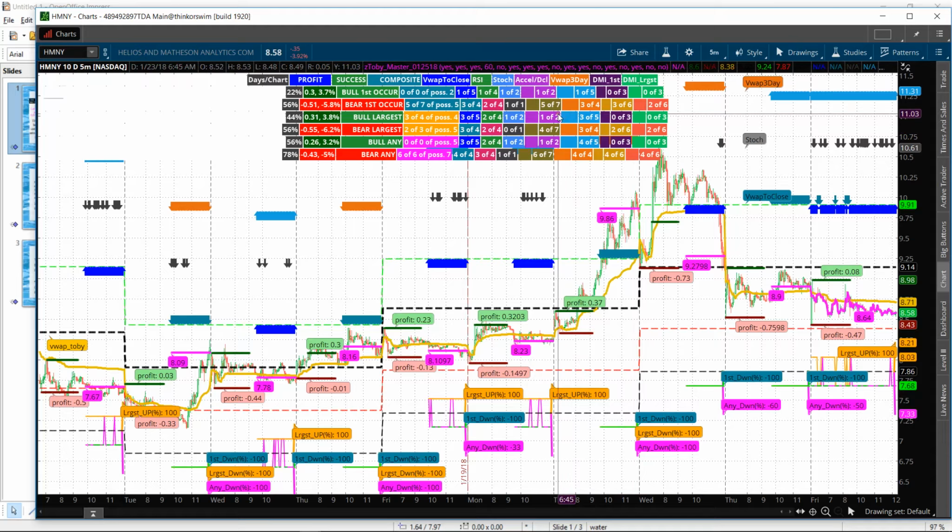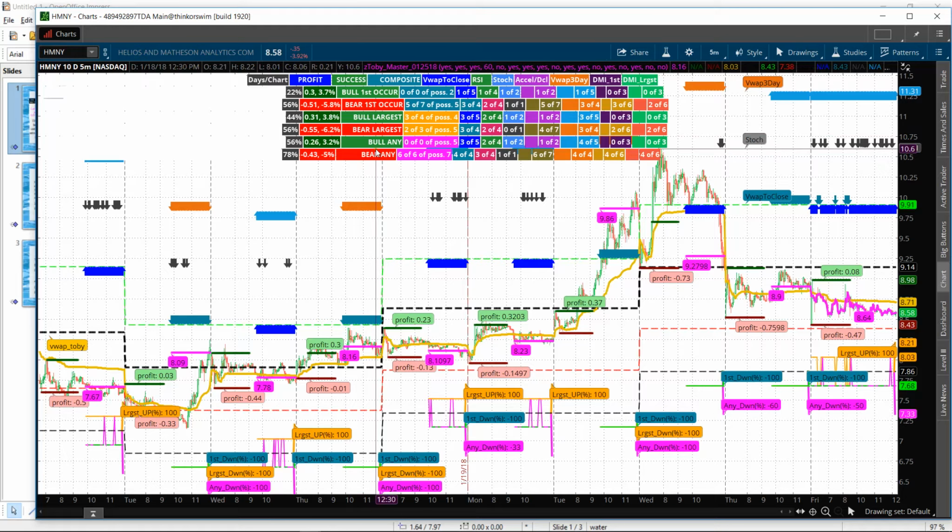I customized this, as I talked about earlier, using this Flask here. I can customize things. What I customized it for was, since bull first was 0 of 0, I said ignore. I don't want to see any of the bull first arrows down here. I also didn't want to see any bull any's, because bull any's are 0 for 0. The rest of them look pretty good. Bear any is 6 of 6. This is 2 of 3, 3 of 4.